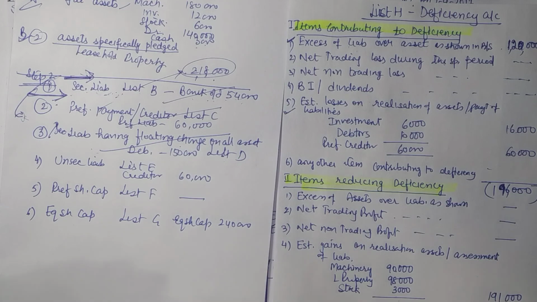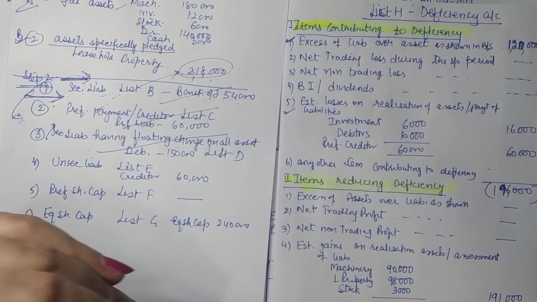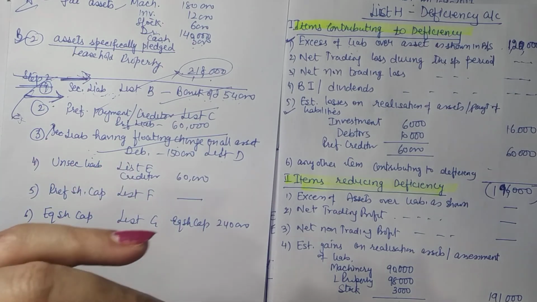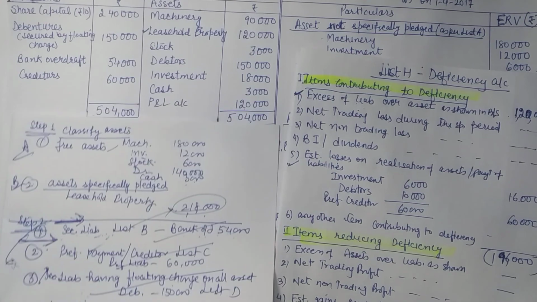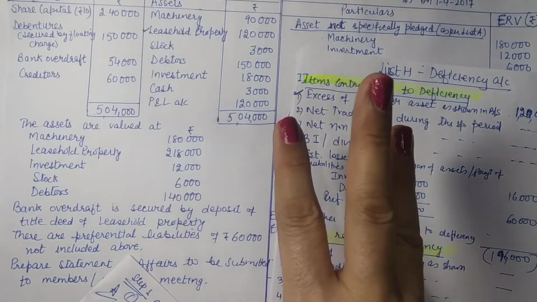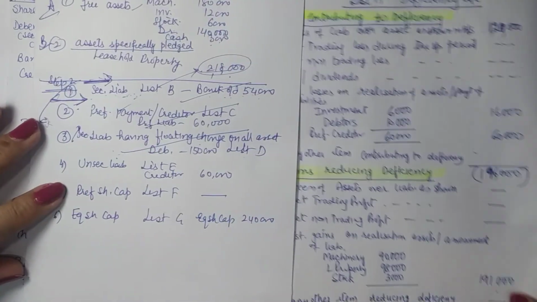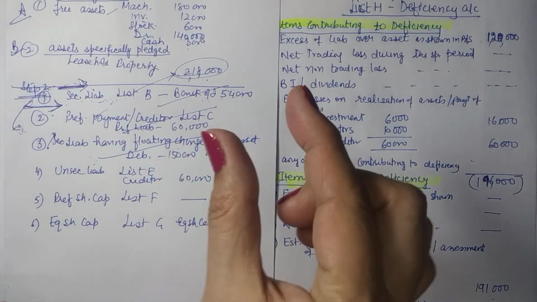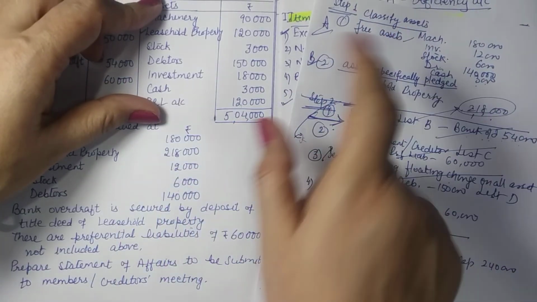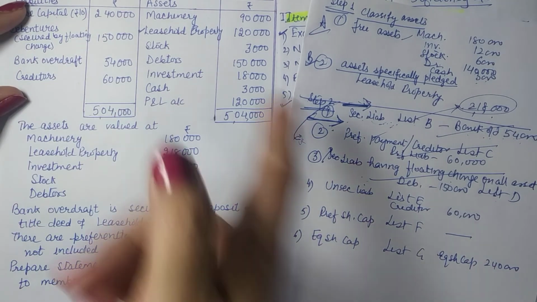Okay, so we can't remember the whole 3-page list. You cannot remember it. The key to understanding and making a correct statement is to remember it in 3 categories: assets, liabilities, and deficiency account. So that way, for each thing you have to remember just a small part. By looking at the assets, this can be done. This is just the liabilities. By looking at the liabilities, this can be done.